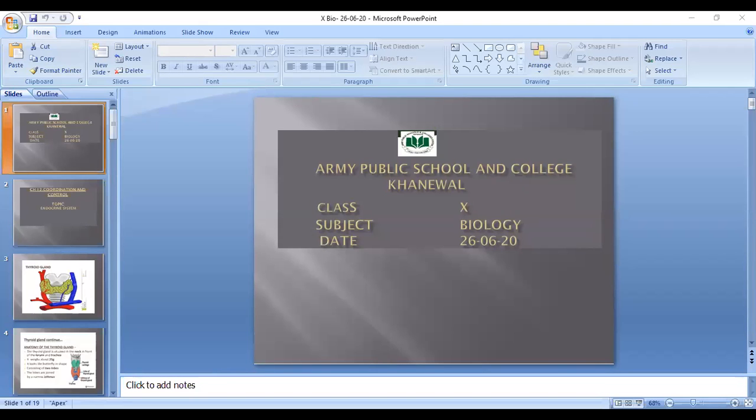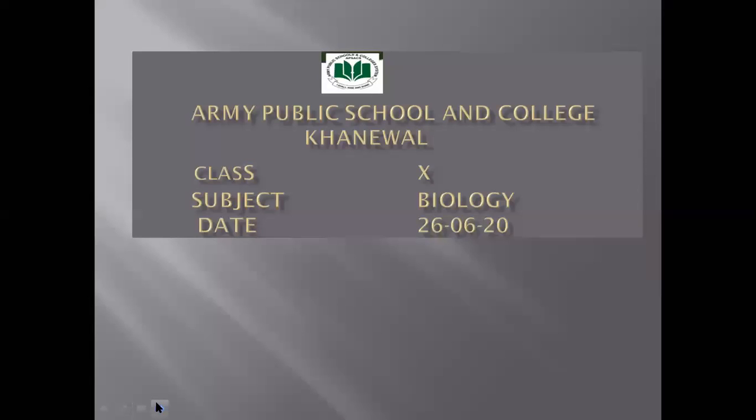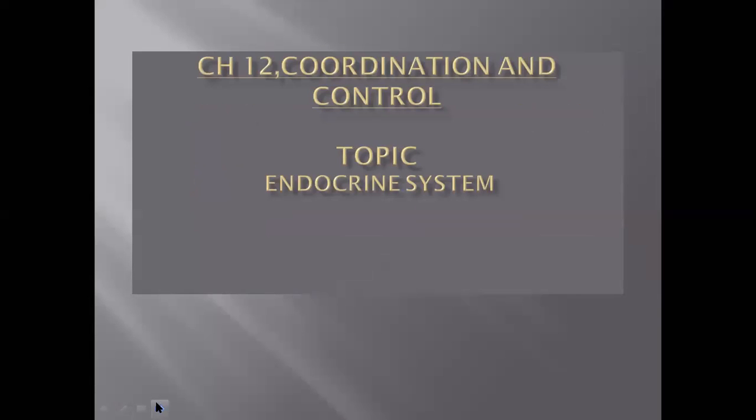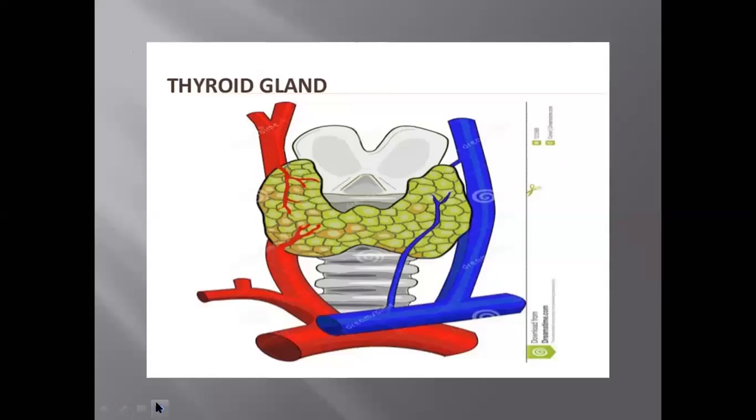Army Public School and College Khanewal. It's class 10, subject biology. Chapter number 12, coordination and control. And the topic is endocrine system. Today we will see the rest of the glands other than the pituitary.